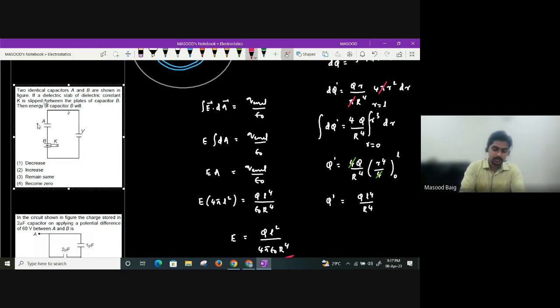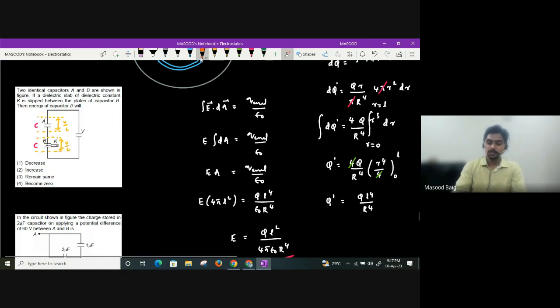Okay, please try to understand what will happen to the energy of capacitor B, they are saying. So initially this has capacitance how much? C. Initially this also has capacitance how much, beta? C. Both have identical capacitors, so V potential difference will get equally distributed. So here you are going to get it as V by 2, and across this also you'll get it as V by 2. Okay. Now as soon as the dielectric is placed, let us say this is our first capacitor, this is our second capacitor. As soon as dielectric is filled, beta, C1 will remain C only. But what will happen to C2? Will it become K times of C?